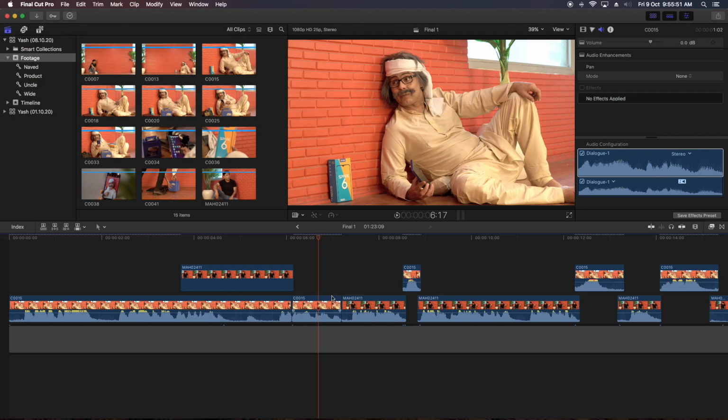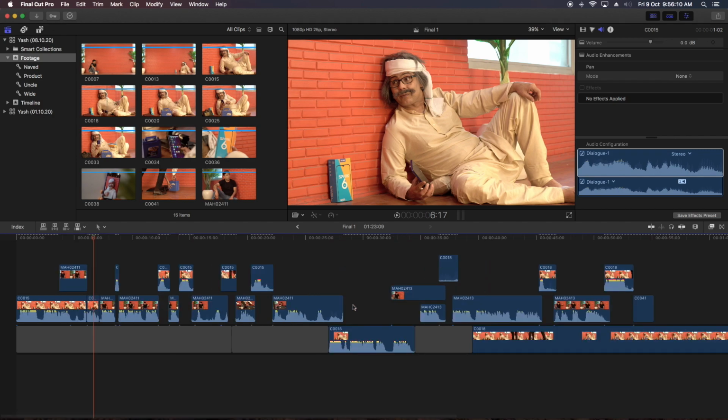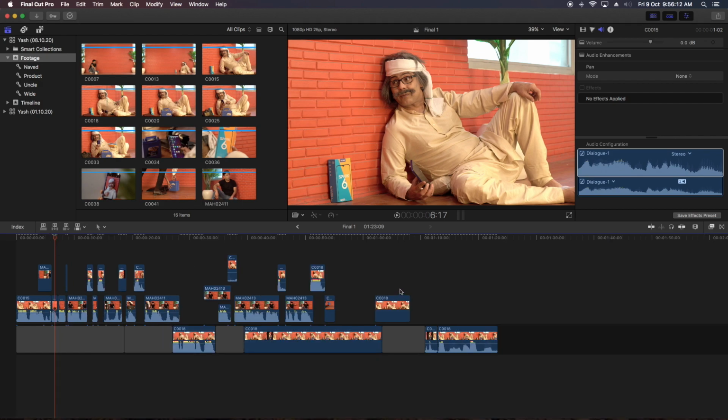Another thing, sometimes we have to overlap our audios. Like I want this audio to start first and then cut to the second shot. This kind of editing is called L-cut editing or J-cut editing. So what is an L-cut and what is a J-cut?